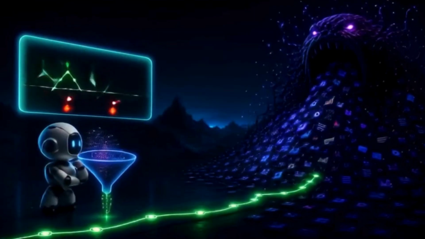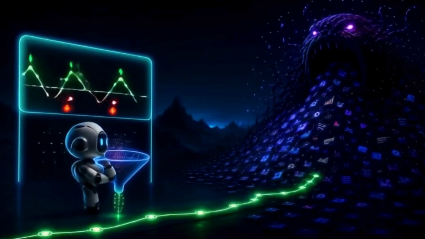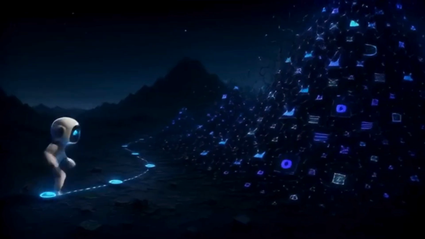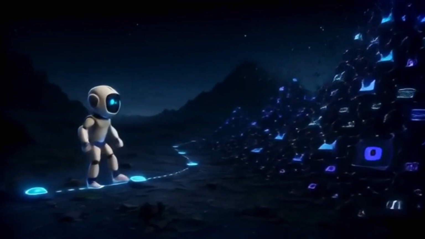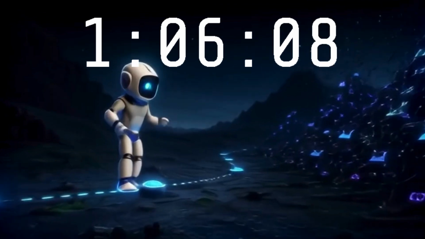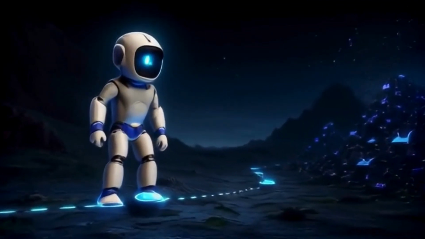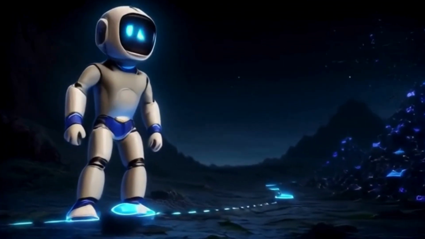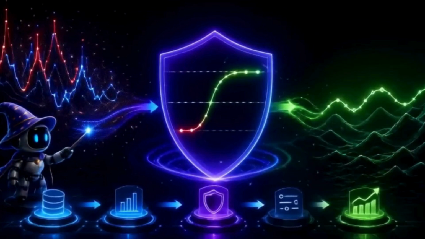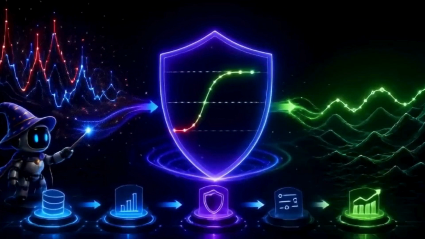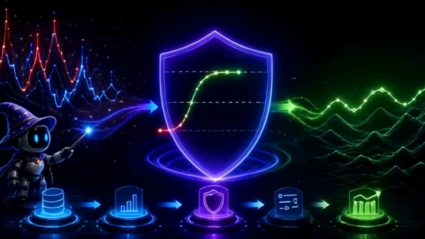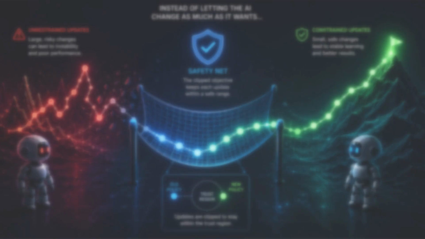But even with the baseline, we still face the data hunger problem. Normally, an AI takes one tiny step and then has to go back and collect thousands of hours of new experience just to figure out the next step. It's incredibly slow. This is where the magic of the clipped objective comes in. This is the heart of PPO, or Proximal Policy Optimization.